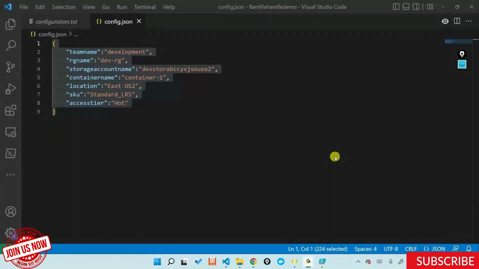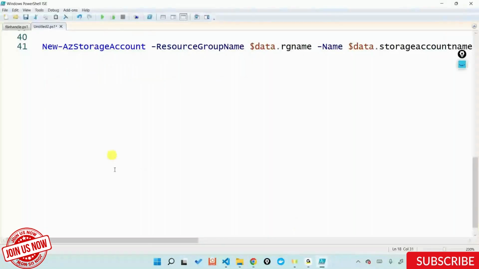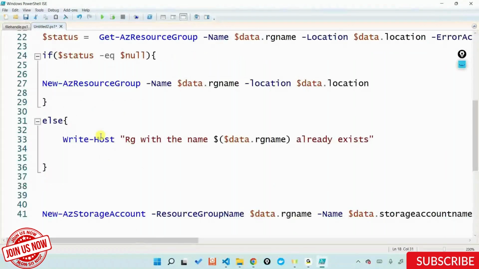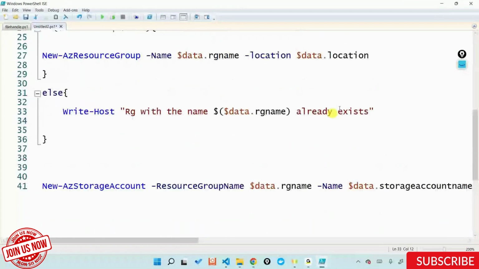Sorry, when we want to create a new storage account with the same resource group name, we shouldn't get any error, right? In the else statement, we gave that the RG already exists. We shouldn't get an error. It's not an error. It'll just tell you that the RG is already existing. In the else, we said RG is already existing because it already does.